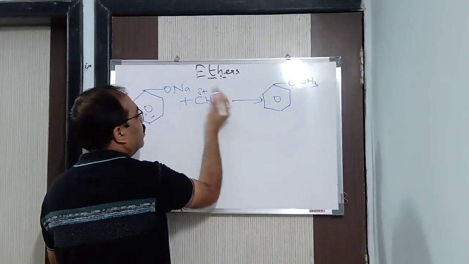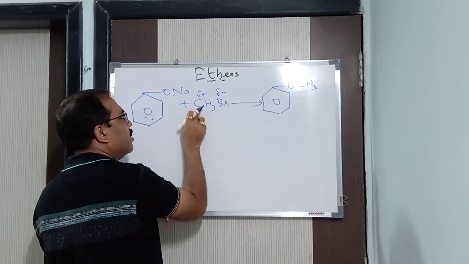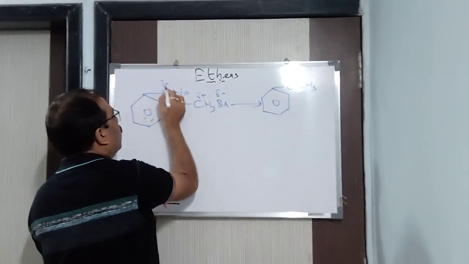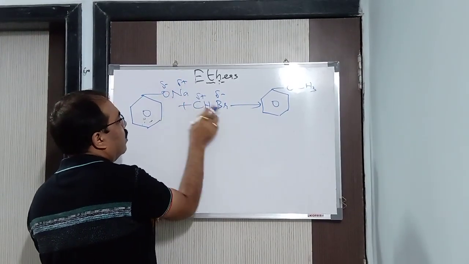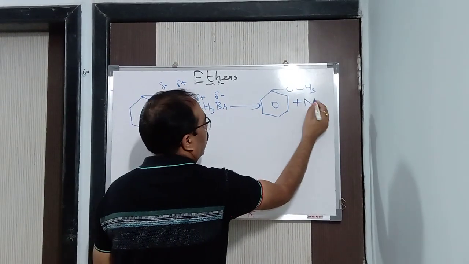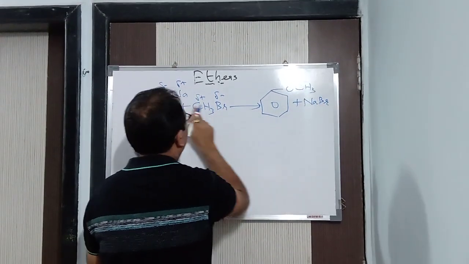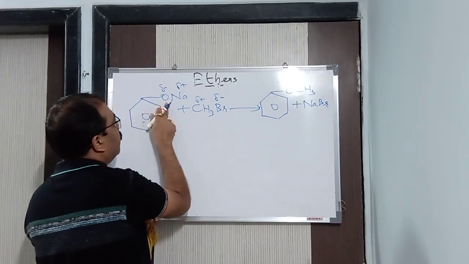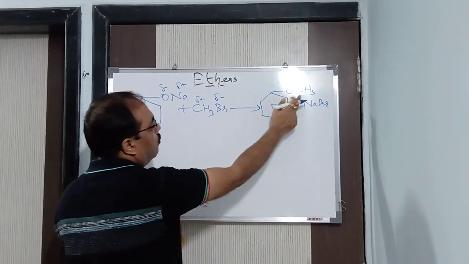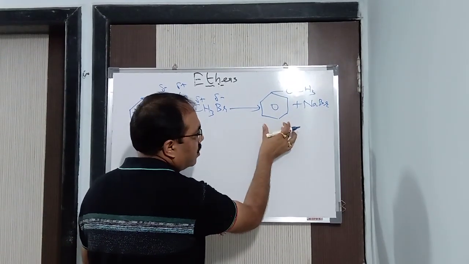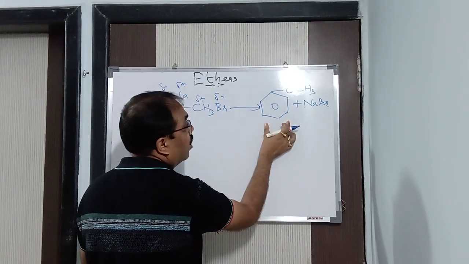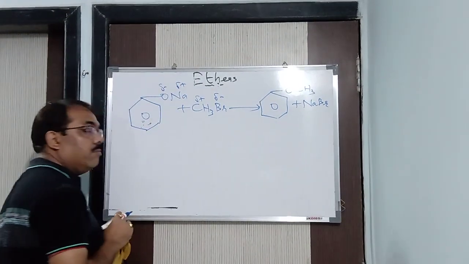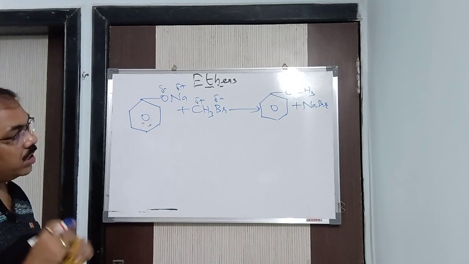Why? Same thing. Br negative, CH3 positive. Benzene ring O negative and Na positive. So Na goes with Br to form NaBr, and benzene ring O goes with CH3 to form benzene ring OCH3. This is nothing but methoxybenzene or anisole. Alright, methoxybenzene or anisole.